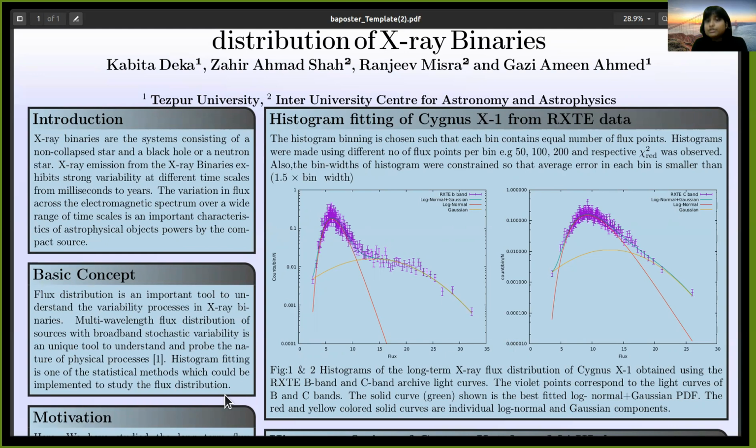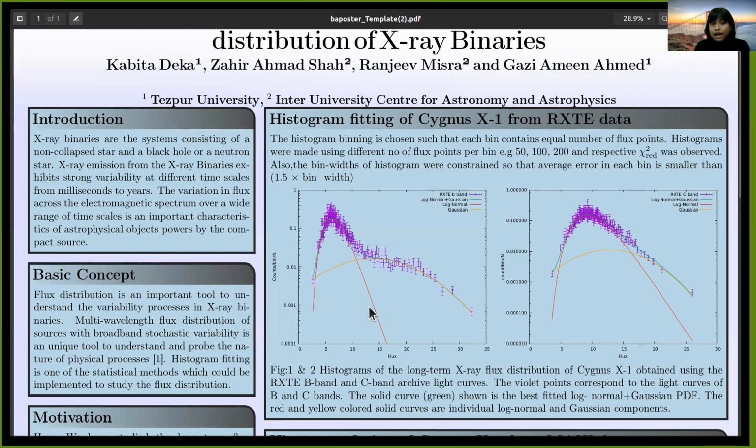For example, 50, 100, and 200, and in each case we observed different reduced chi-square, and the best fit was obtained with 200 flux points per bin.